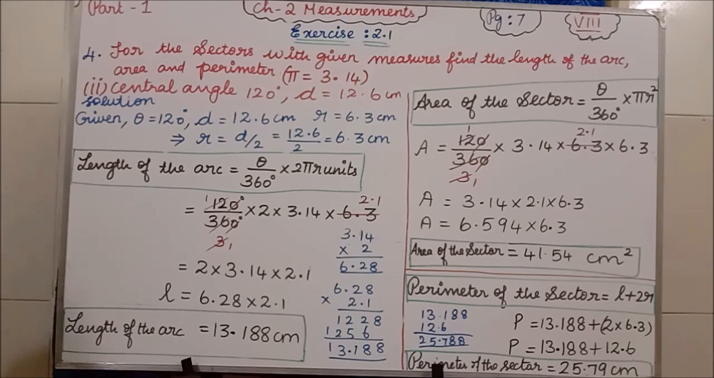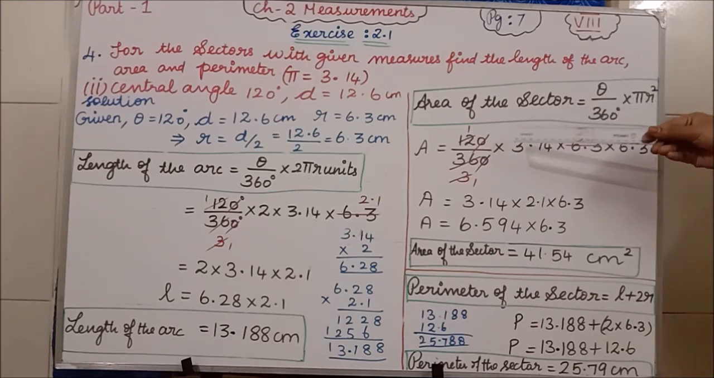Next, what value we have to find? We have to find the area of the sector. What is the area of the sector formula? Theta divided by 360 degree into pi r square. So theta is what? 120 degree divided by 360 degree into pi value is 3.14 into r square, or r is what? 6.3. 6.3 into 6.3.